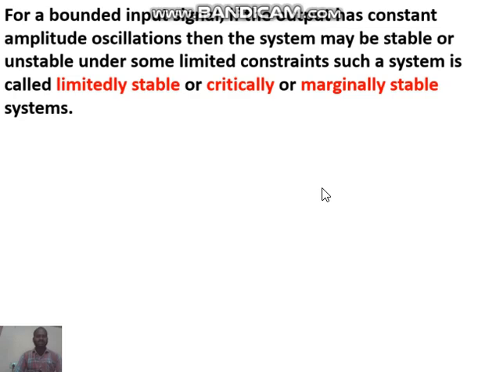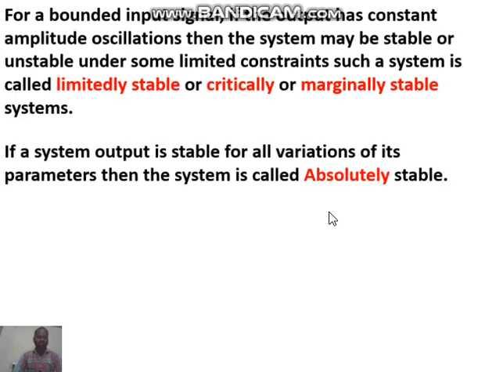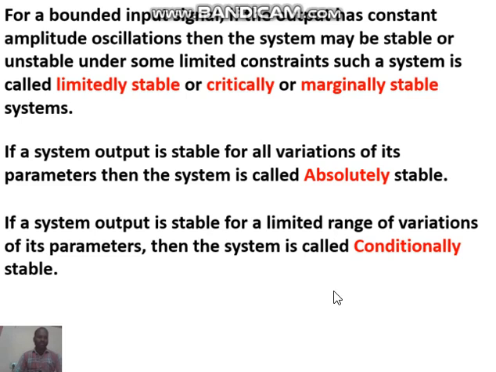Next one is absolutely stable system. If a system output is stable for all variations of its parameters, then the system is called an absolutely stable system. Next one is conditionally stable system. If the system output is stable for a limited range of variations of its parameters, then the system is called a conditionally stable system. So these are the different types of stability: asymptotically stable, limitedly stable, absolutely stable, and conditionally stable systems.